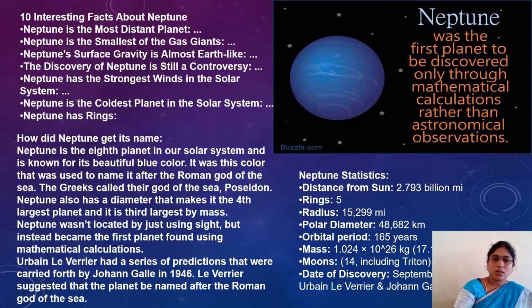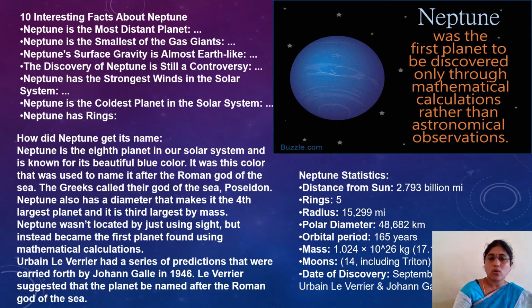The amazing facts about Neptune: it is the most distant planet, very far from the Sun, so this planet doesn't get proper sun rays, and without sun rays it is completely filled with gases.